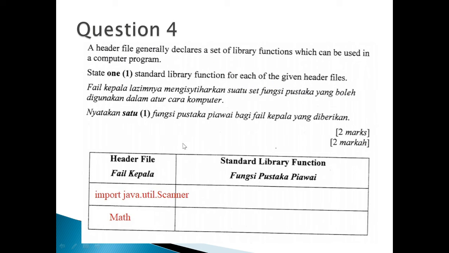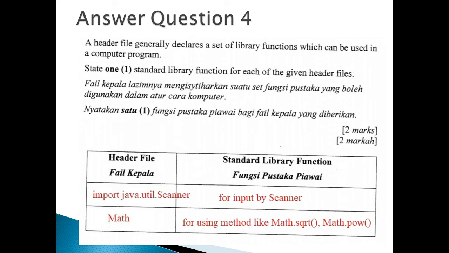Question 4. So question 4 is just a question about headers. I changed the header from iostream to import java.util.Scanner, and changed from cmath to math. So this is the answer. Import java.util.Scanner is for input by scanner. You need to have this because if you want to use scanner as input, you need to import it first. And then math is for using methods like Math.sqrt and Math.pow. Okay, that's for question number 4.